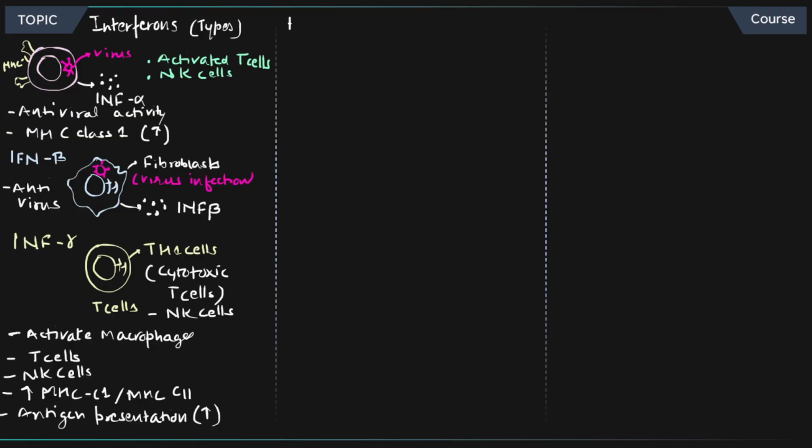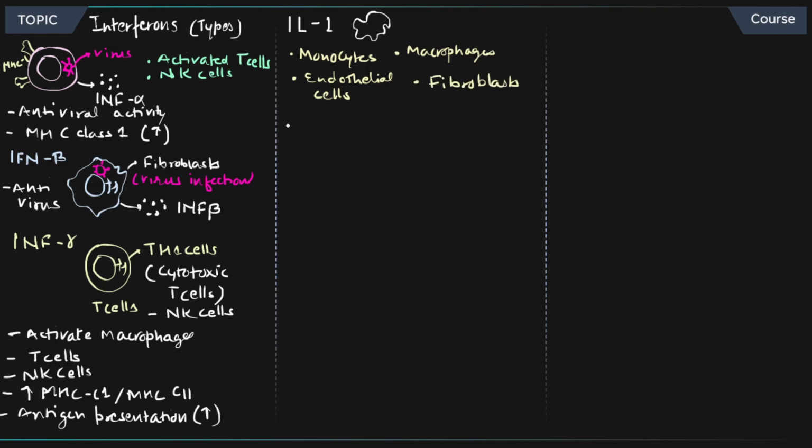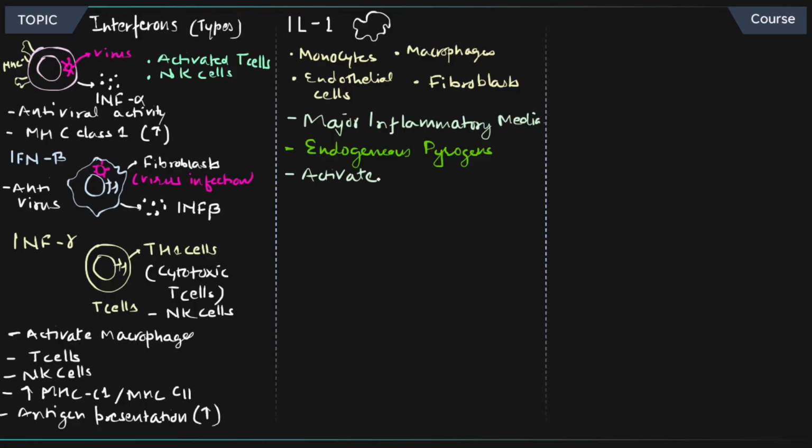Now we will be discussing individual molecules. Let's discuss IL-1. IL-1 is produced by monocytes and macrophages. We all need to understand and remember the other cells, endothelial cells as well as fibroblasts. These are the cells that produce IL-1, and it is a major inflammatory mediator. It's a pro-inflammatory molecule. It's also a fever-inducing molecule, so it's also known as an endogenous pyrogen. Next, it also activates T cells as well as B cells, and because of that it's going to boost our immune system. Immunity is going to be enhanced.